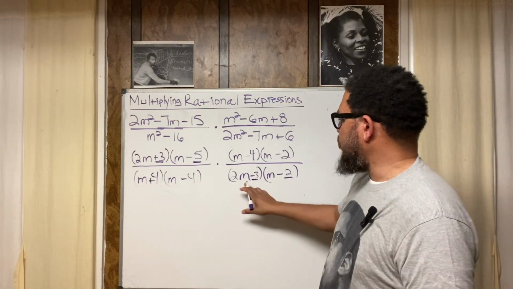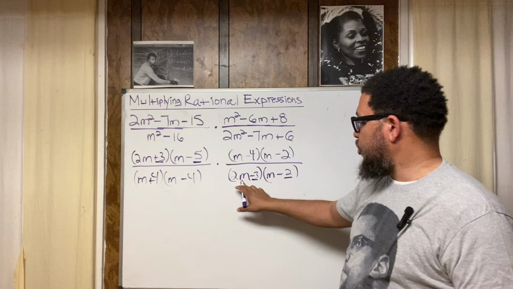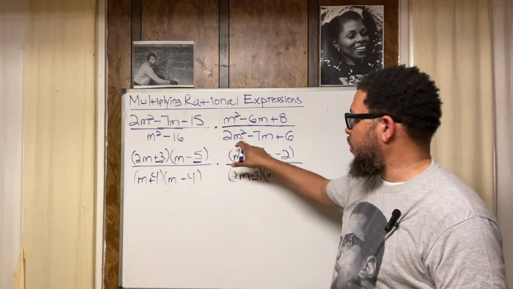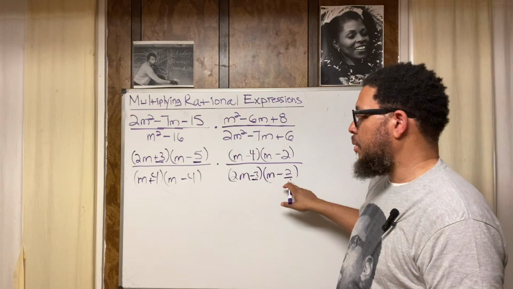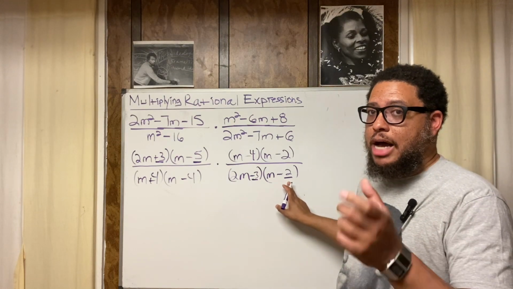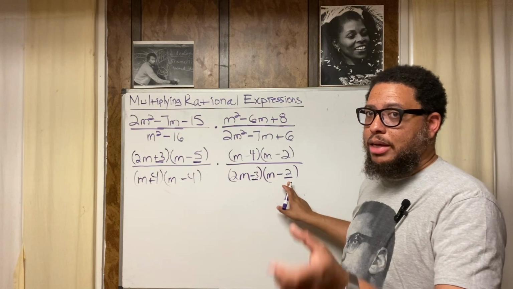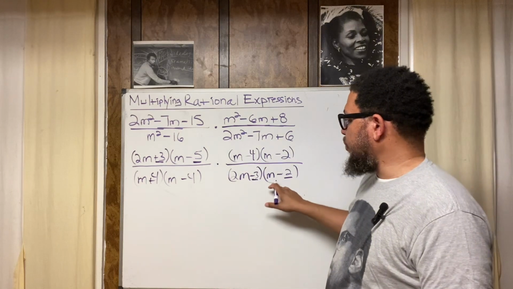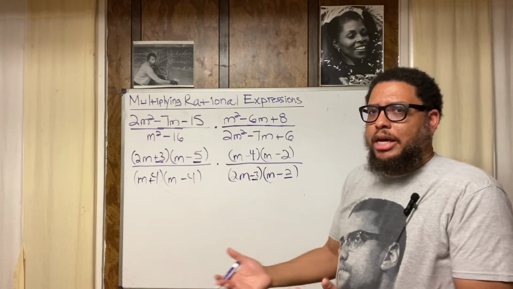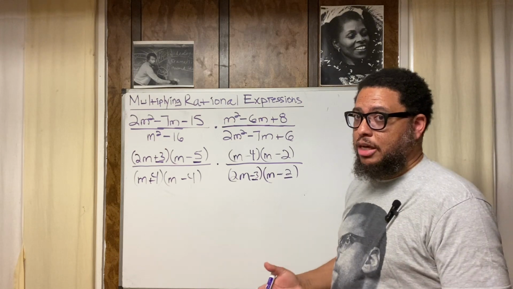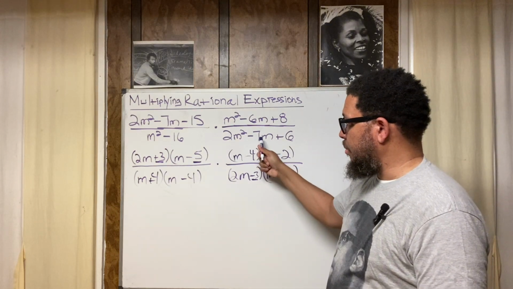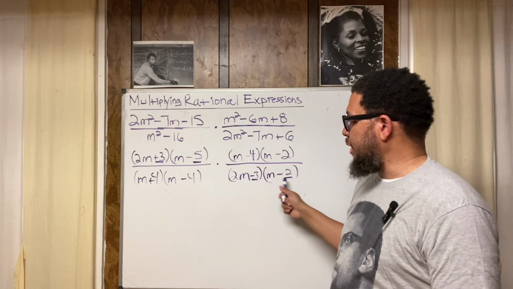Now, how do I know this is right? Because if I do the FOIL method, 2m times m gives me 2m squared. Then the outers, 2m times negative 2 is negative 4m. The inners, like I told you, you worry about the product of the outers and the product of the inners, and add them up. Negative 3 times m is negative 3m. What's negative 4m plus negative 3m? Negative 7m. That's how you know your numbers are correct and in the right place.